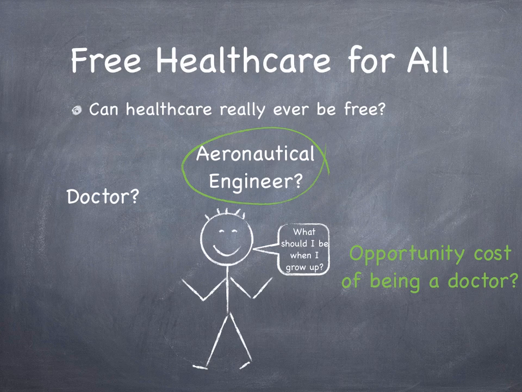In a society where Jane is able to choose what she wants to be, she is not likely to become a doctor unless the pay is at least as much as she would earn as an aeronautical engineer. For Jane, the opportunity cost of becoming a doctor is the salary she would have earned as an aeronautical engineer. This is what she gives up to be a doctor. This is one of the reasons why doctors make as much as they do. We must pay them enough to cover their opportunity cost. That is, we must pay them at least as much as they would make in their next best alternative employment.